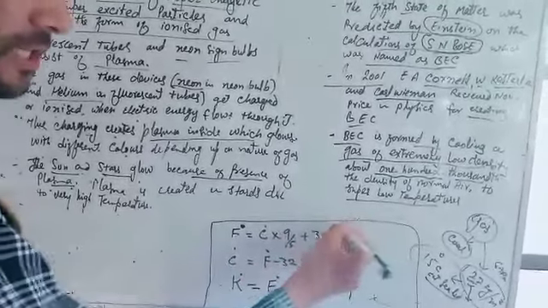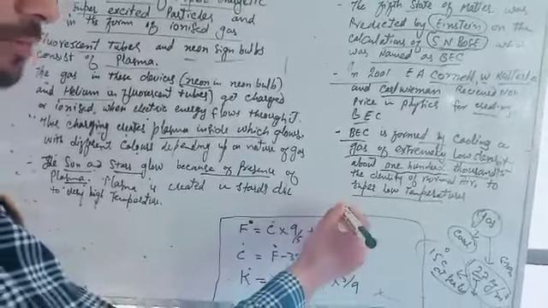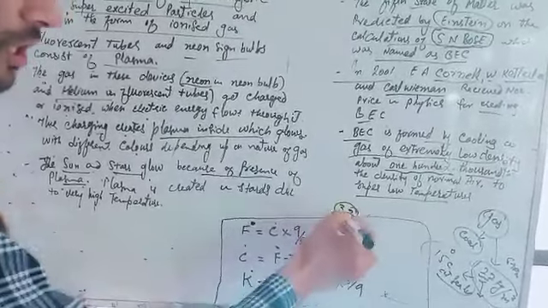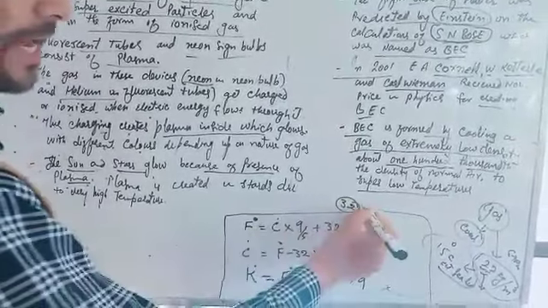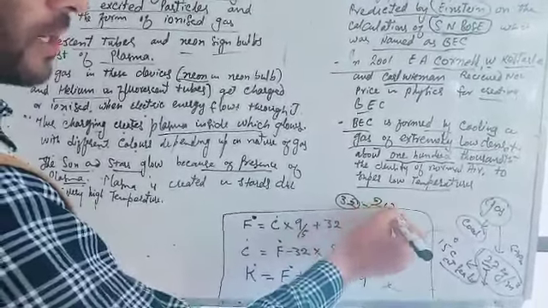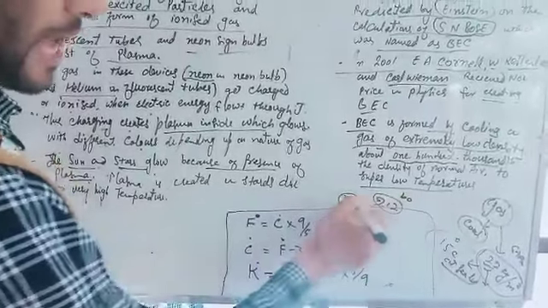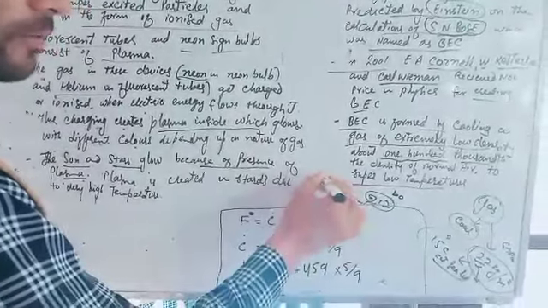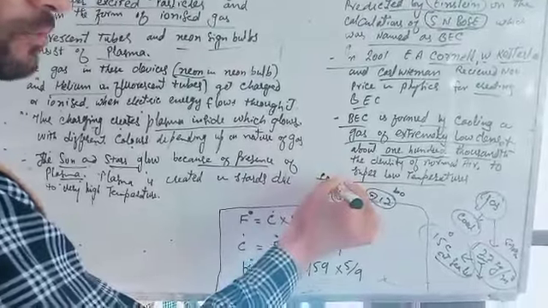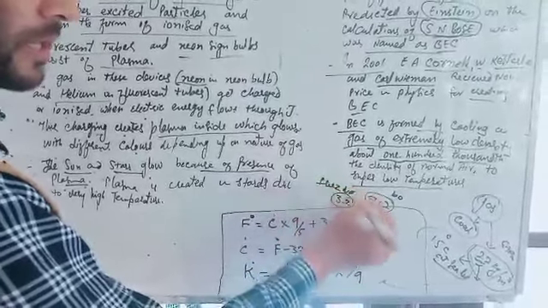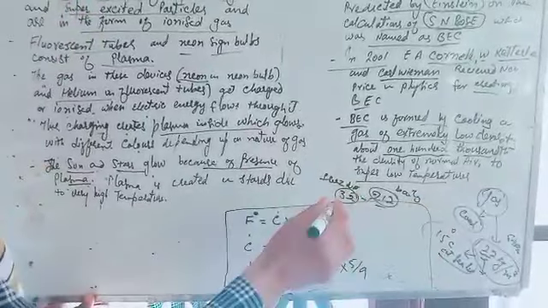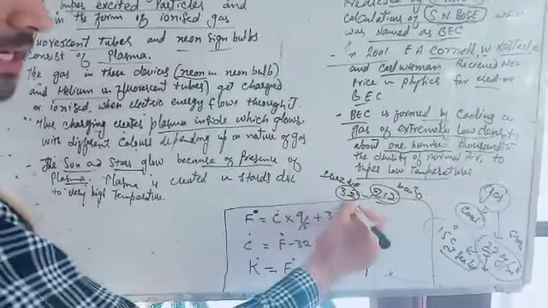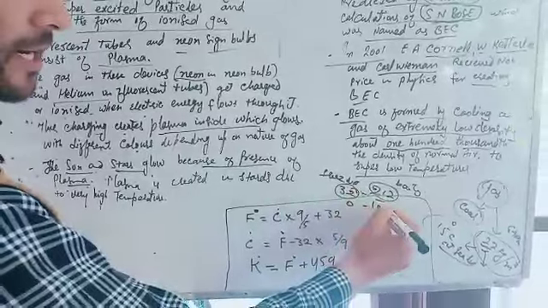Actually, 32 is the freezing point of water on the Fahrenheit scale, and 212 is the boiling point of water. On the Celsius scale, it is 0 degree and 100 degree.